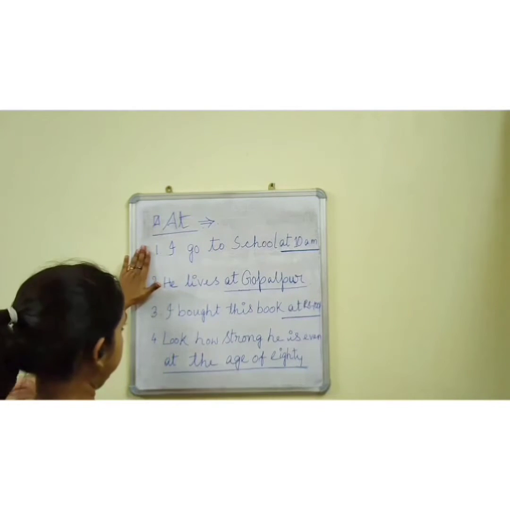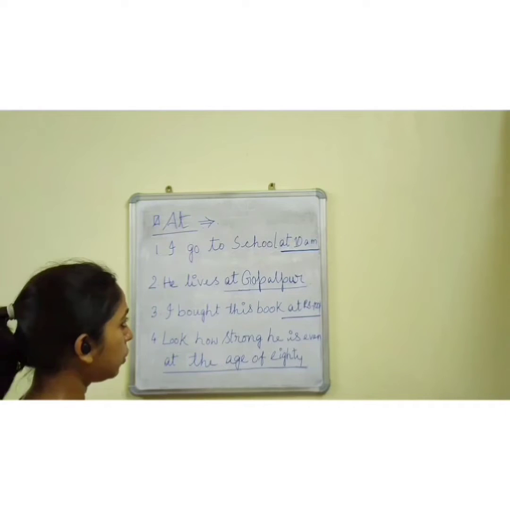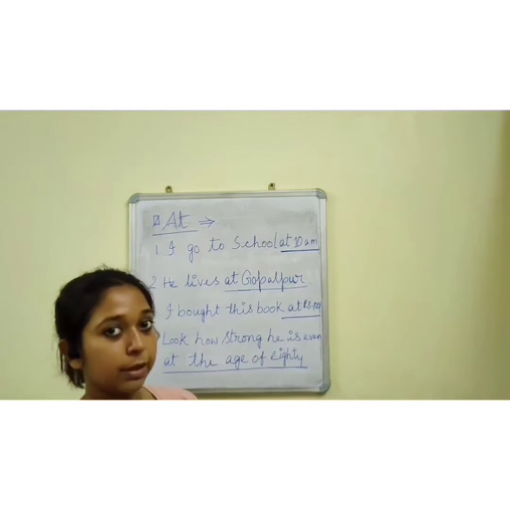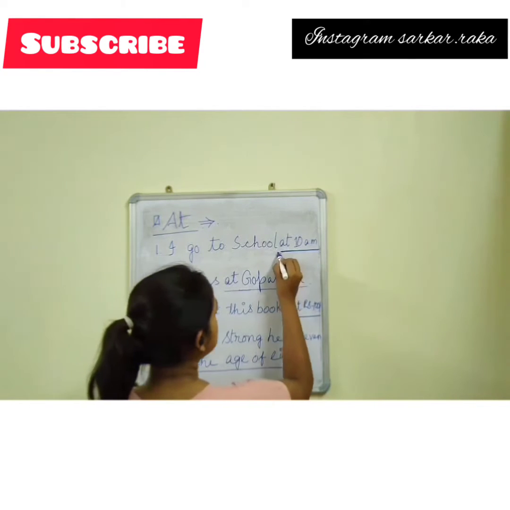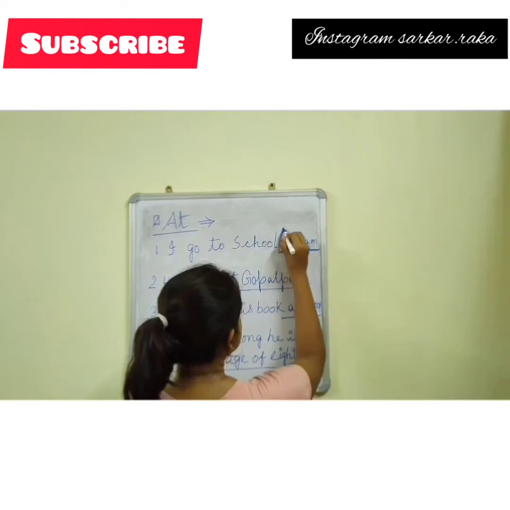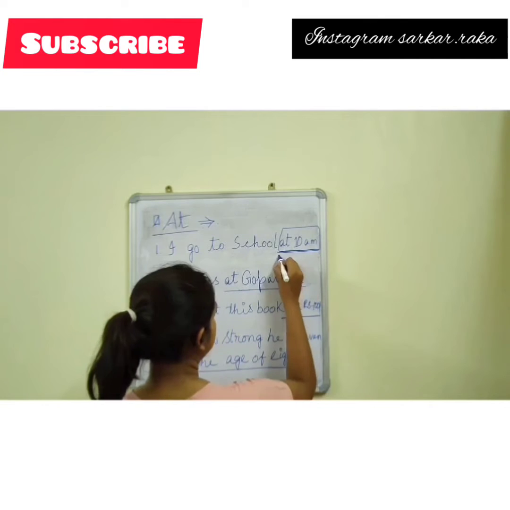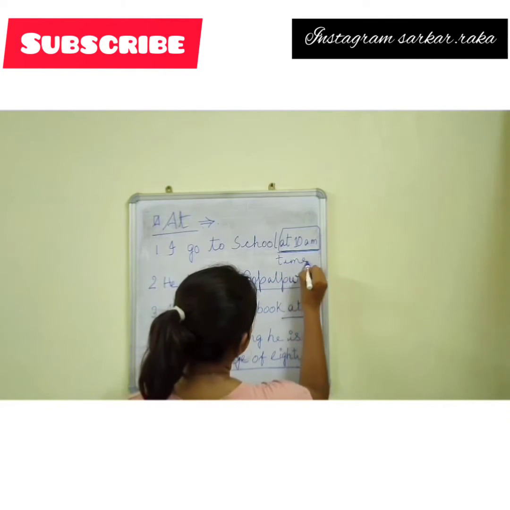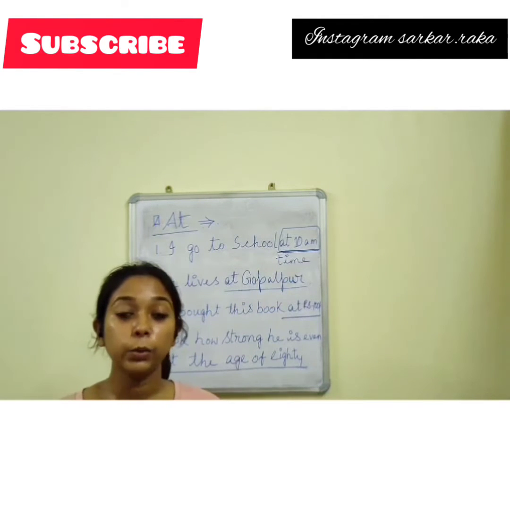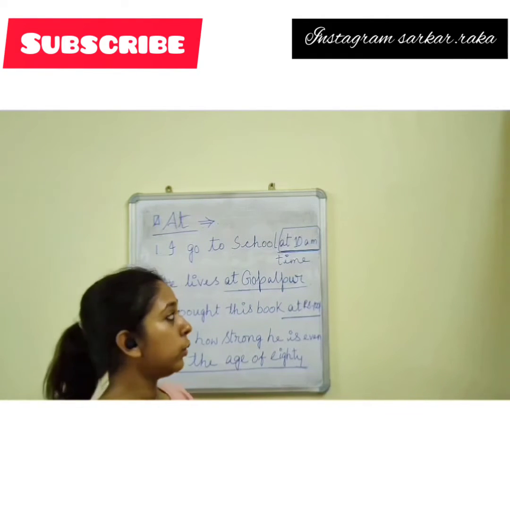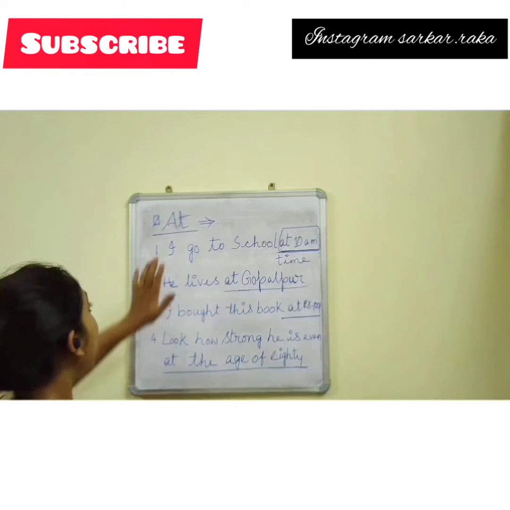First example: I go to school at 10 a.m. in the morning. I am indicating a time. So, while we indicate time, we will always use at.